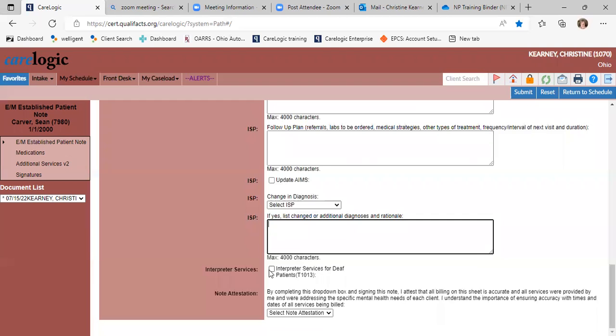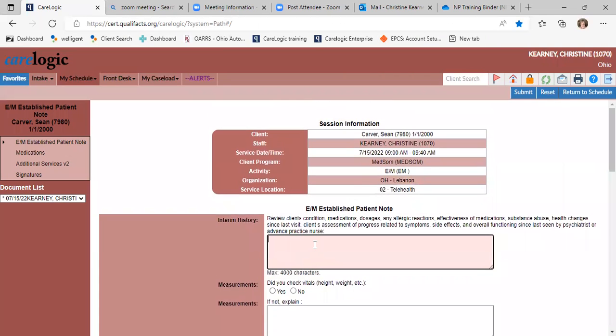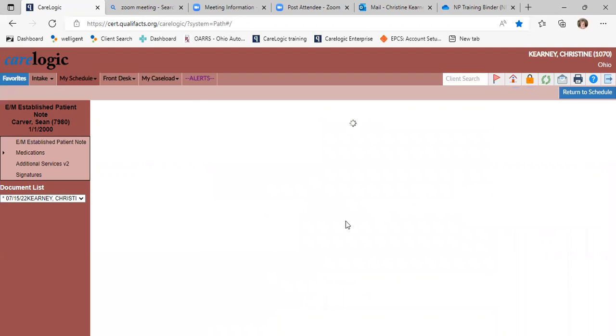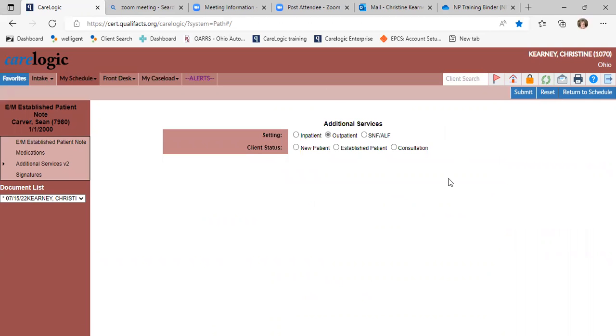Again, services for deaf, yes or no. And then I agree and submit, and it needs something in the pink. It tells you that it needs something in there, just to let you sign it. And then like it was before, this is where the medications would be. And you just submit through that, make sure it's accurate.